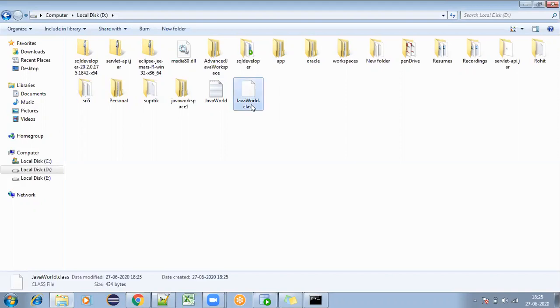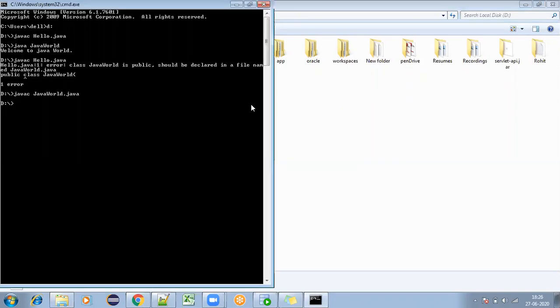What does this .class file contain? Earlier we discussed that after compilation we get compiled code, in the form of bytecode. Only this compiled code is going to be executed. JavaWorld is just a class, so while executing you don't need to give any extension. You just enter java JavaWorld, and if you run it, "Welcome to Java World" comes out like this.